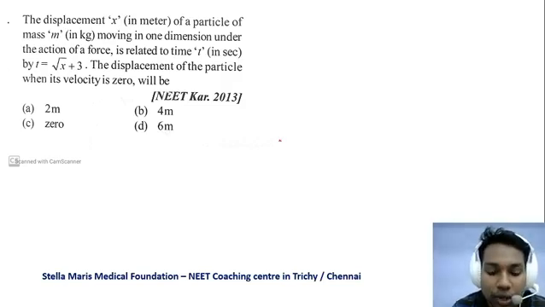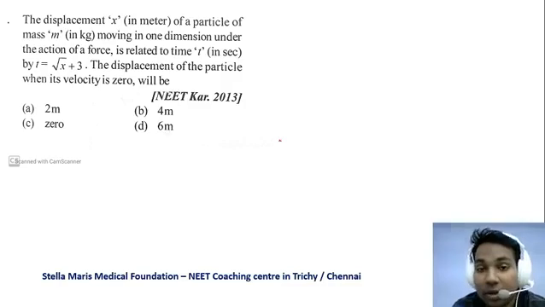Motion in a straight line, we won't give a lot of thought to, because we'll say it is easy.